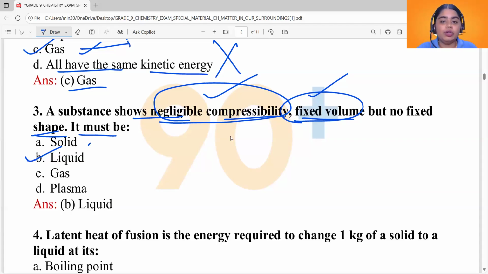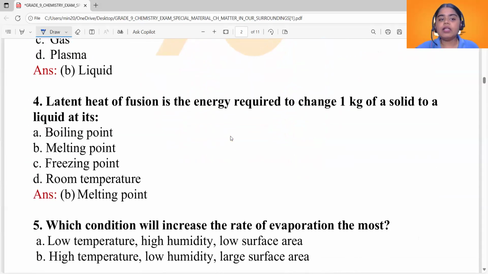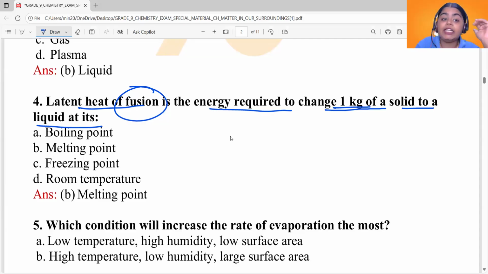Okay, moving on to the fourth question. Latent heat of fusion is being asked, and it is the energy required to change 1 kilogram of a solid into its liquid at its dash point basically. So we have four options: boiling point, melting point, freezing point, and room temperature. Now what is the answer? It is melting point.